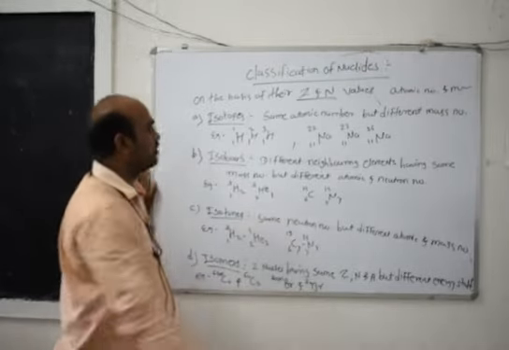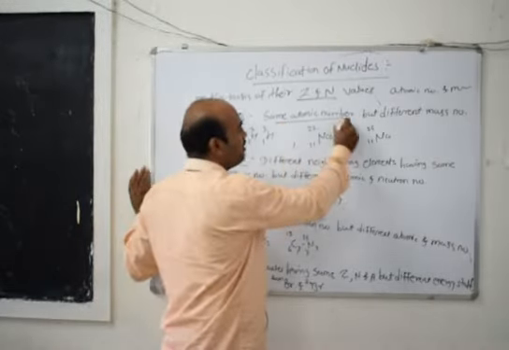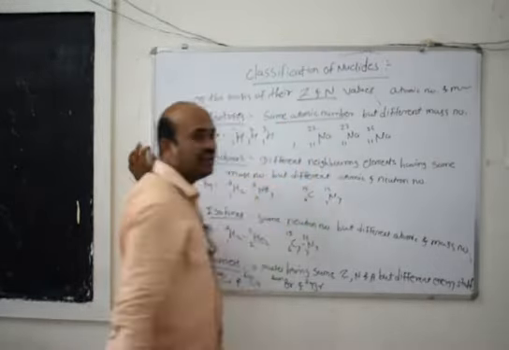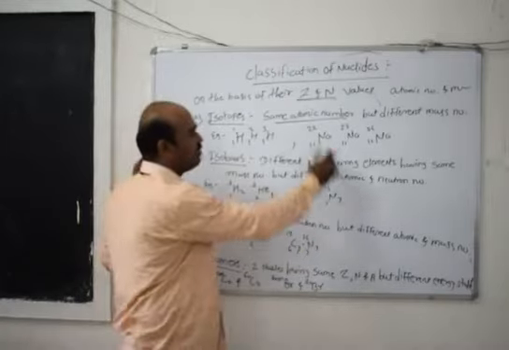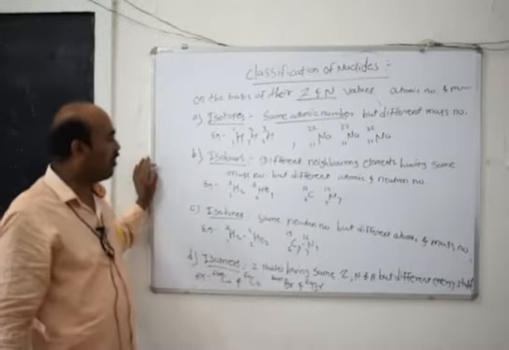In isotopes, nuclides have the same atomic number, of one element, for example carbon, nitrogen, sodium and so on.